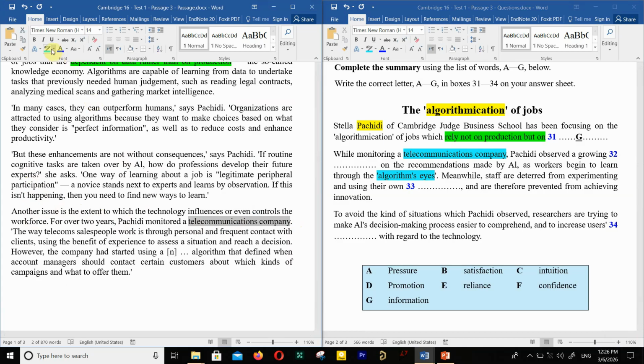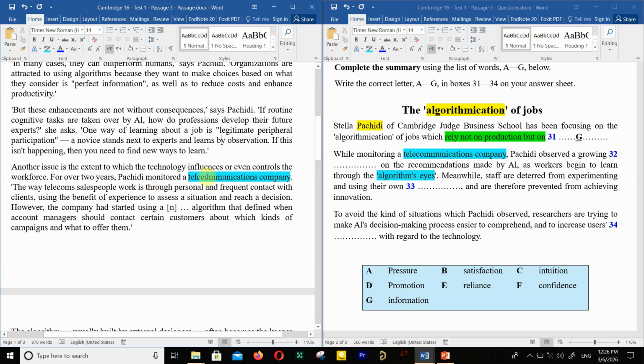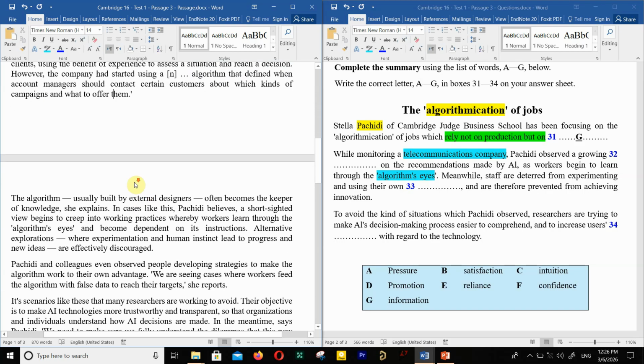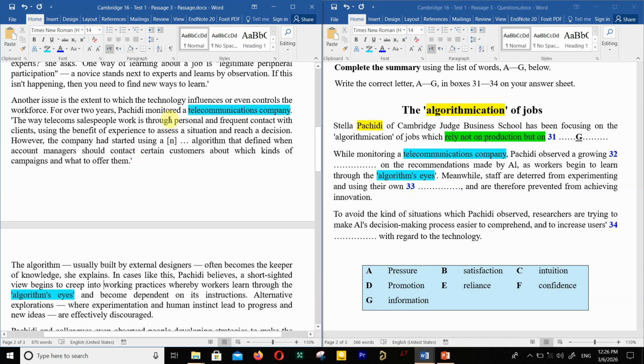This is the telecommunication company. Now where is algorithm's eyes? I don't see algorithm's eyes in here. Did you see? No, not here. So maybe next paragraph. Here it is. This is algorithm's eyes. So the answer is somewhere between these two paragraphs.